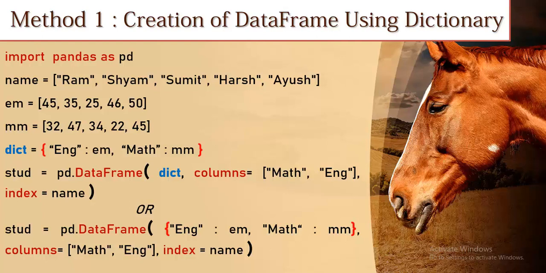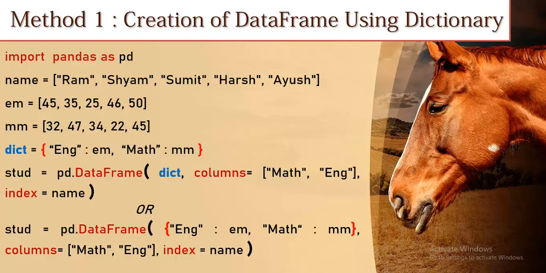Keys will reflect as the names of the columns, and the value is the list. Then again a key, then its key value. Here I have used pd.DataFrame, and I have sent this dict variable as a parameter. Then columns: math, English. Here I have just given an instruction: first the math column will come, and after this you will see the English column.